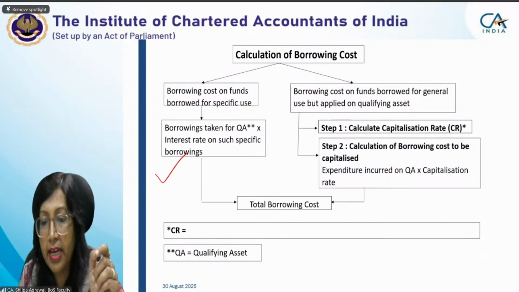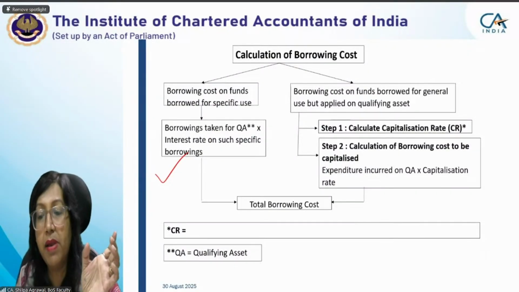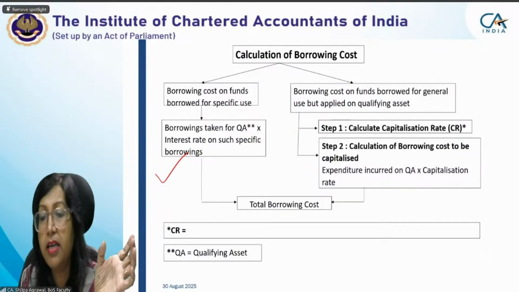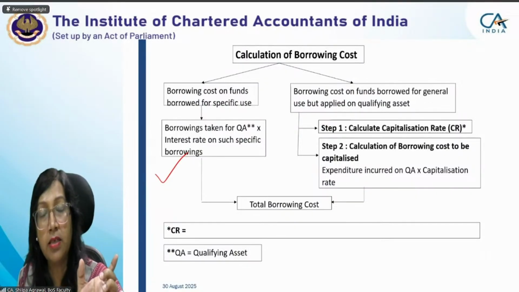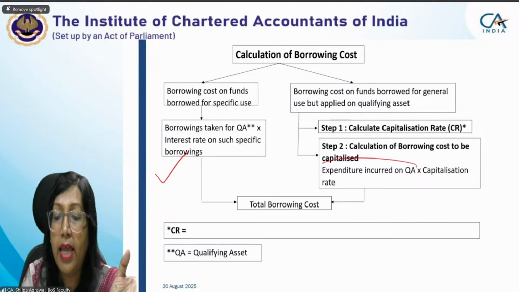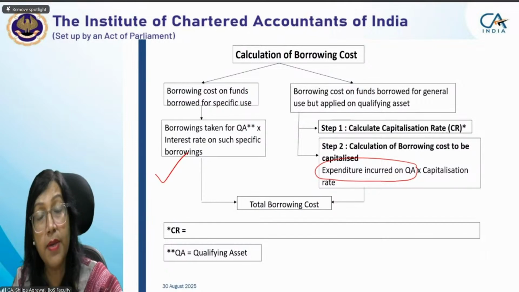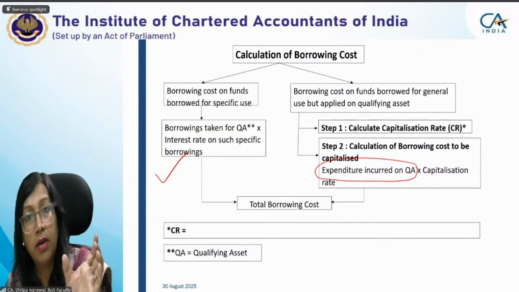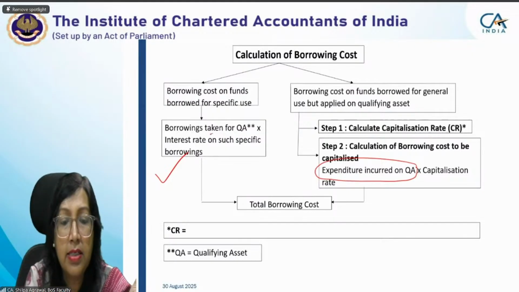So for general borrowing, the capitalization rate is first computed, and based on that rate, the borrowing cost is computed. And the borrowing cost computed for general borrowing will only be restricted to the expenditure we have incurred on the qualifying asset. With respect to specific borrowing, we do not see the expenditure, we see the entire borrowing amount taken for the qualifying asset.